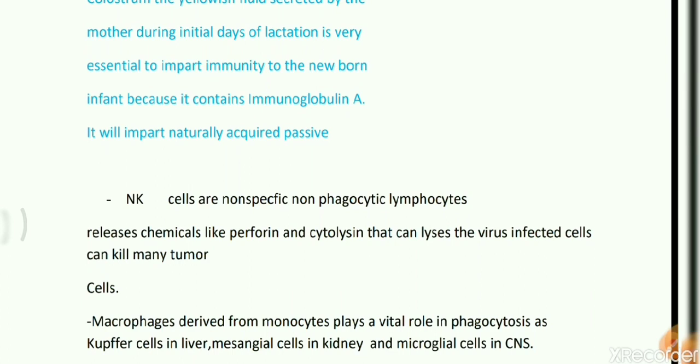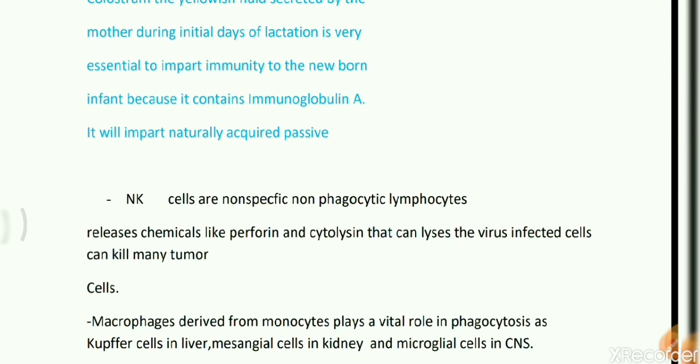NK cells are non-specific, non-phagocytic lymphocytes. As you know, there are two kinds of lymphocytes: one is T lymphocytes and the other is B lymphocytes. So these NK cells are non-phagocytic lymphocytes. It means they cannot act like phagocytic cells, and they are non-specific. As we know, T lymphocytes are specific cells, but NK cells are not specific cells.